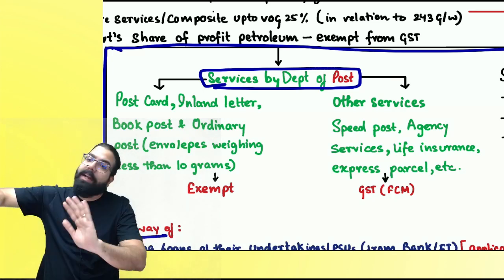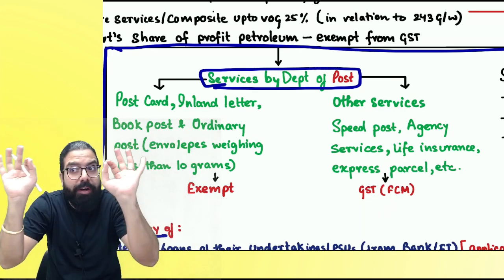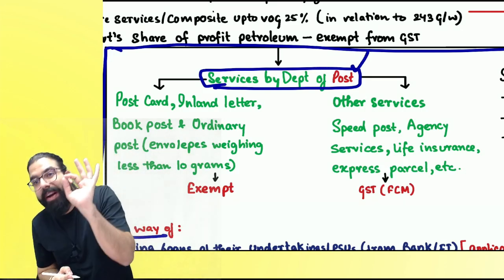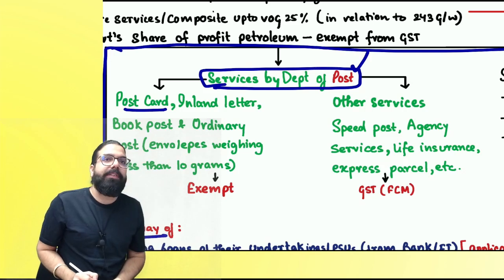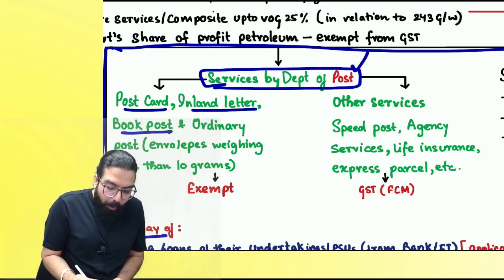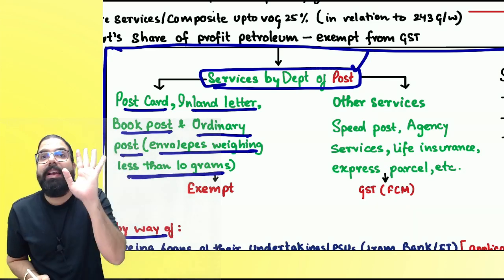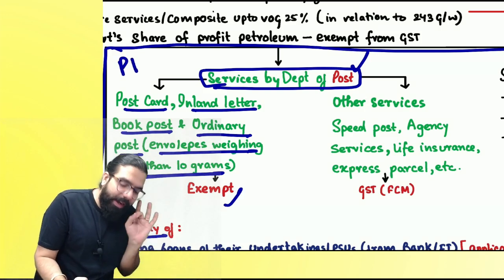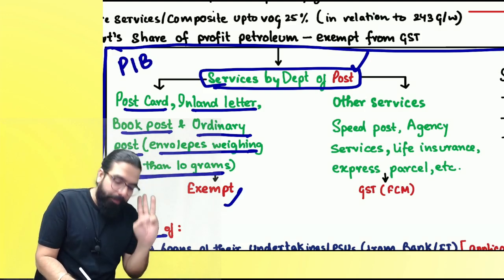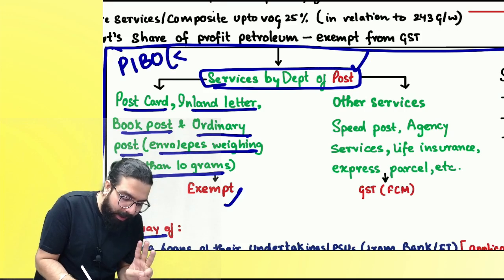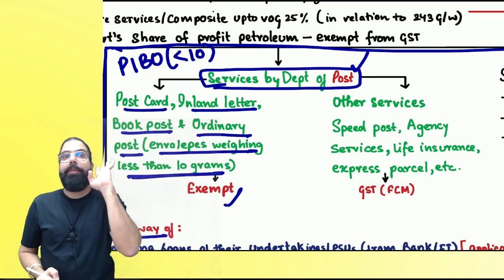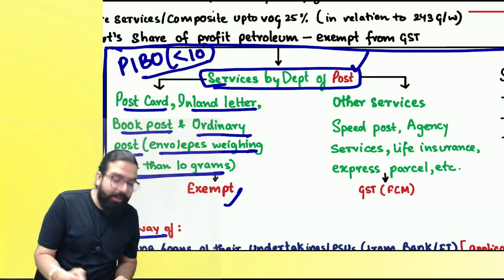Are we clear? Now that entry has been deleted, and what the government is telling is, listen over here. When the Department of Post gives postcard services, inland letter, book post, ordinary post, where the envelope weighs less than 10 grams, only then the exemption will apply. Remember, in your exam, less than 10. Are we clear, everyone? Then only it shall be exempted.